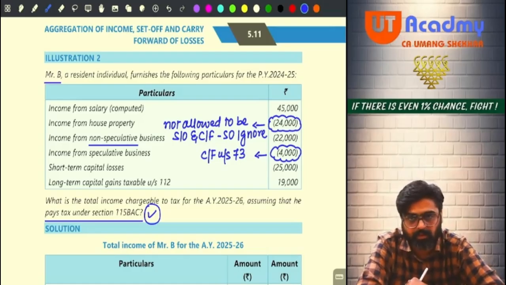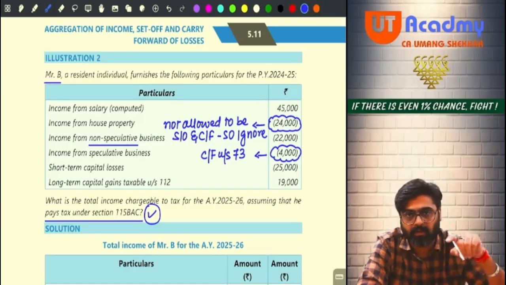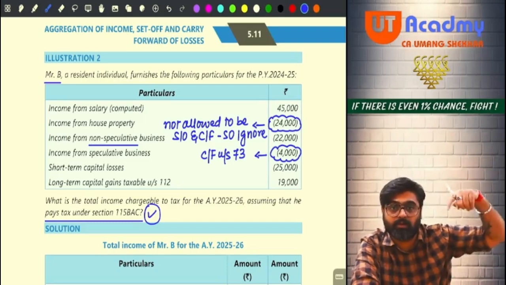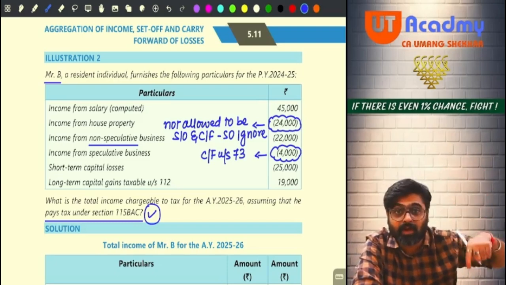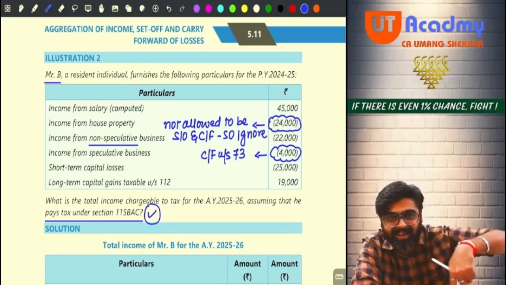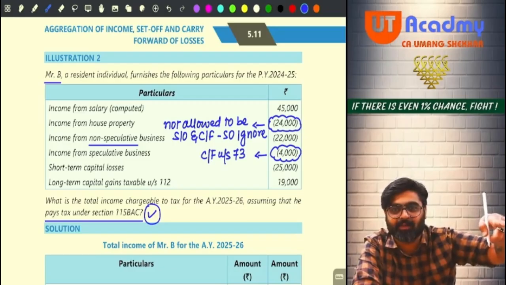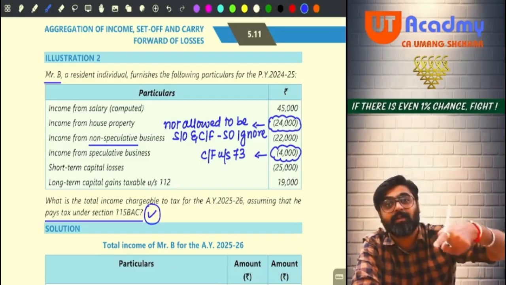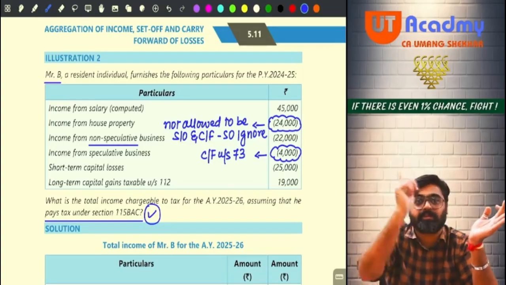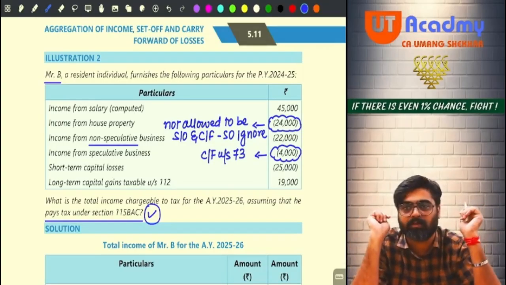Now let's talk about short term capital loss. 25,000 short term capital loss you have. Can you set off that loss against your long term gain? See, wait, your normal business loss also you can set off against long term gain, but not before the inter-source set off of that head. Yes or no? First you will set off the short term loss against long term gain. Then if long term gain remains, against that you can set off your normal business loss. Yes or no?